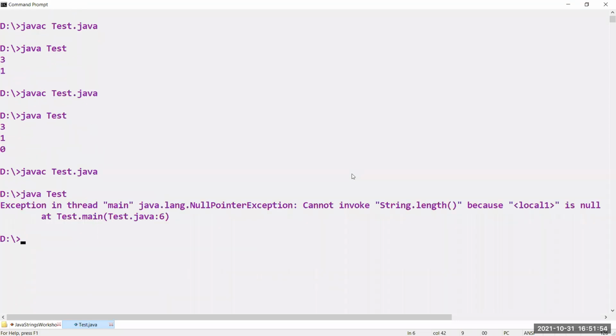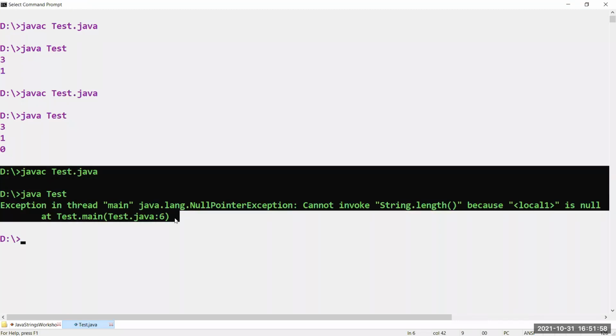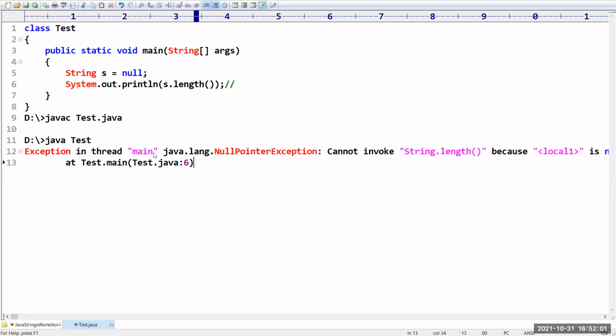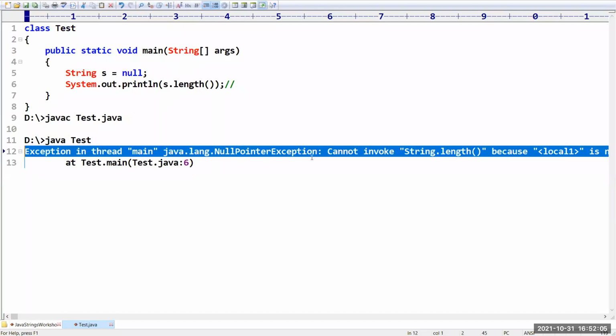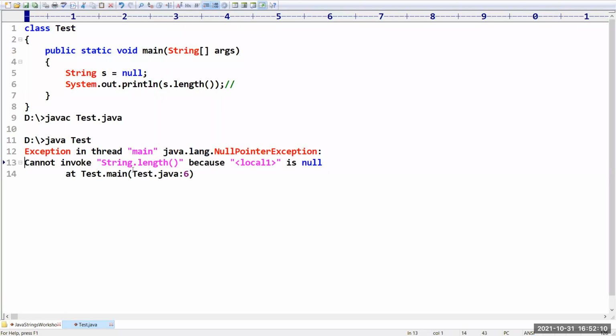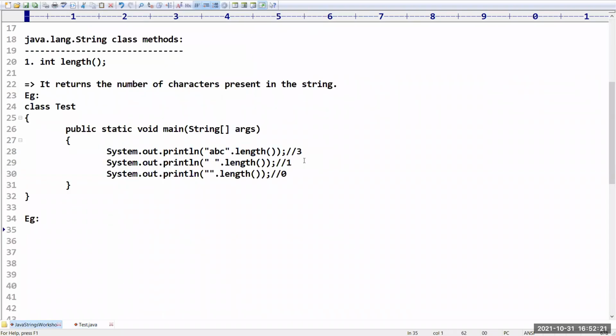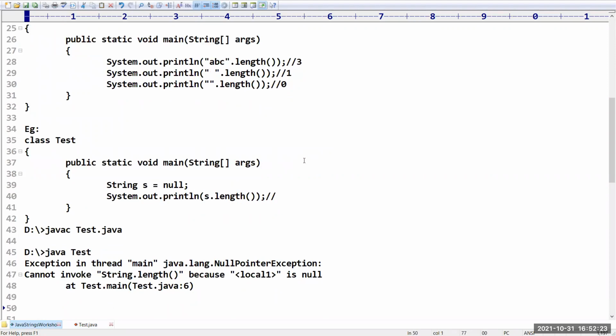Make sure that you remember this. One minute, I will copy paste. Yes, sir, you can see Exception in thread main, java.lang.NullPointerException. Cannot invoke String.length because your string is null. On the null, how can you get the length? That's why we are going to get a NullPointerException. This is nothing but the meaning of the length method and how it works.